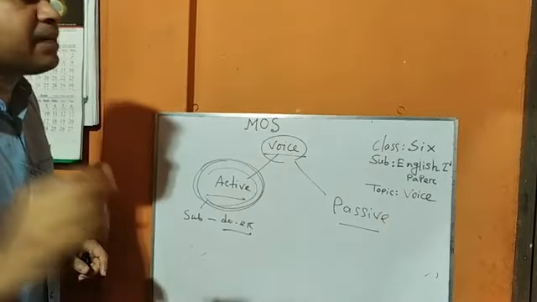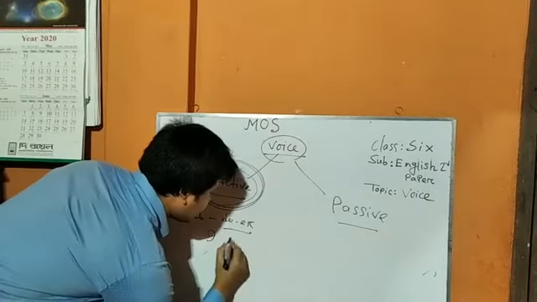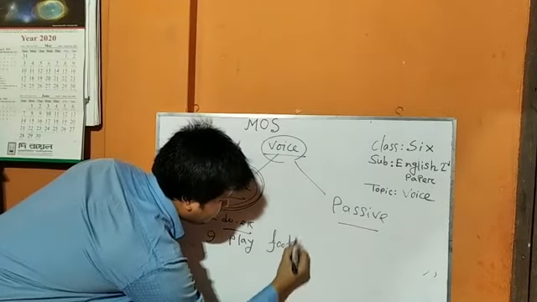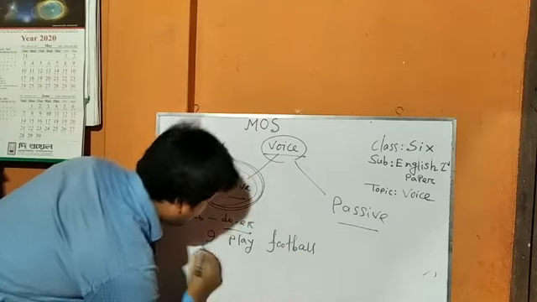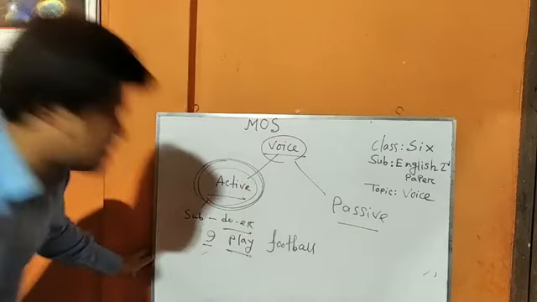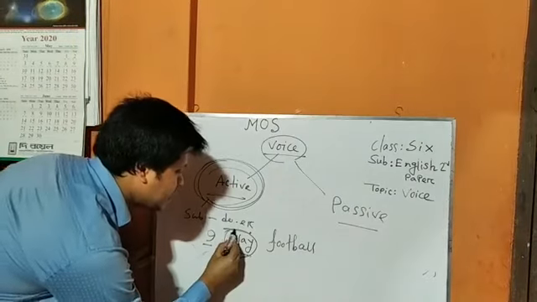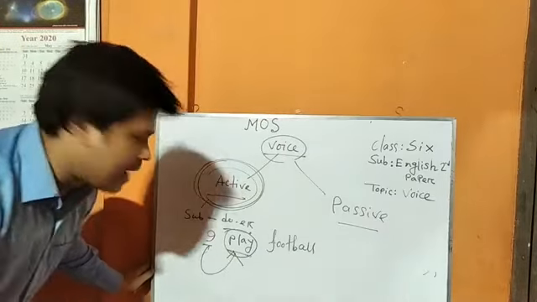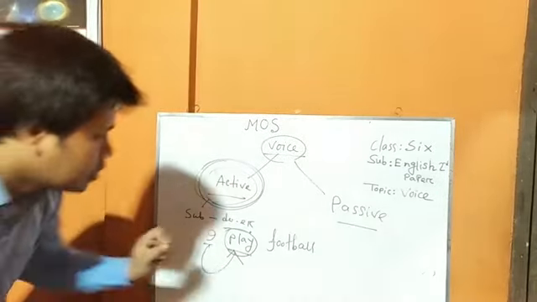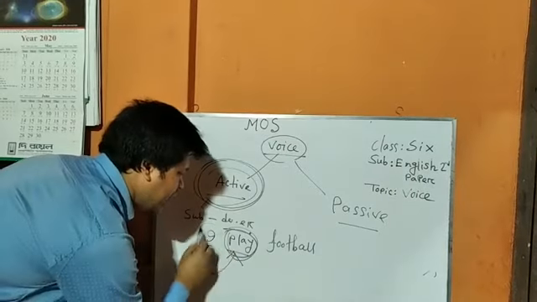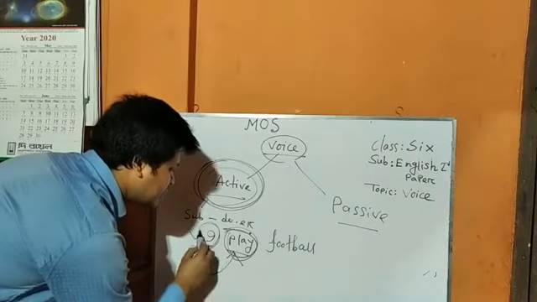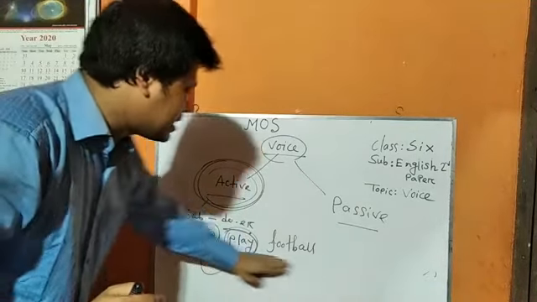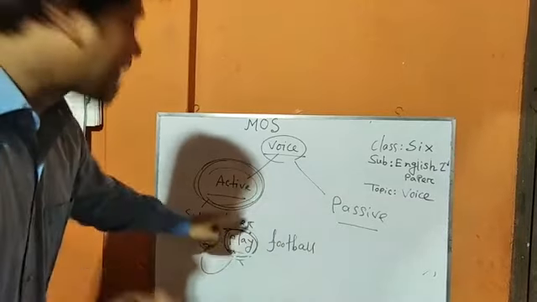If I give you an example, what will be? I play football. What is the action of this sentence? Play. Who plays? I play. At that time, who performs this action? I perform this action. That means subject performs this action. That is why we have to say it is an example of active voice.